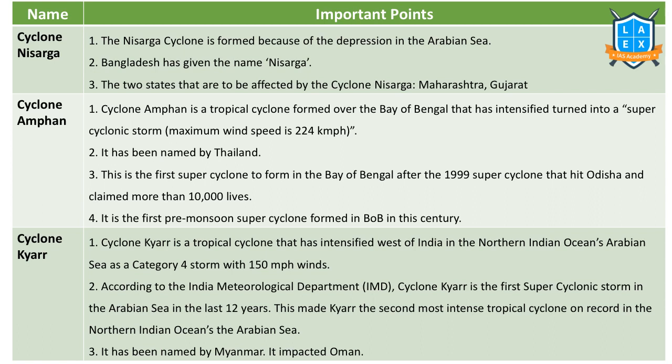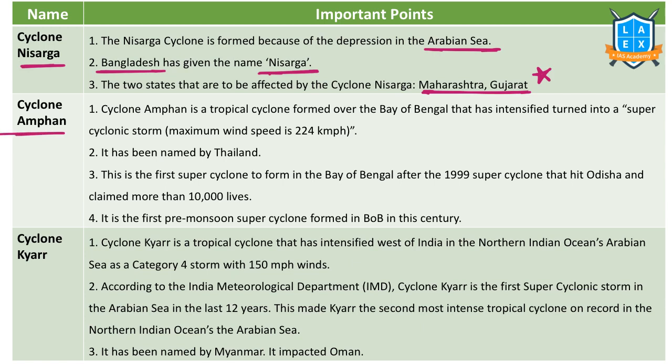Next, let us understand the important cyclones that were in the news. Cyclone Nisarga. We need to remember the origin of this cyclone, who gave the name, and which areas got impacted. Cyclone Nisarga was formed as a deep depression in the Arabian Sea. The name was given by Bangladesh. Maharashtra and Gujarat are the two states that got impacted by Cyclone Nisarga.